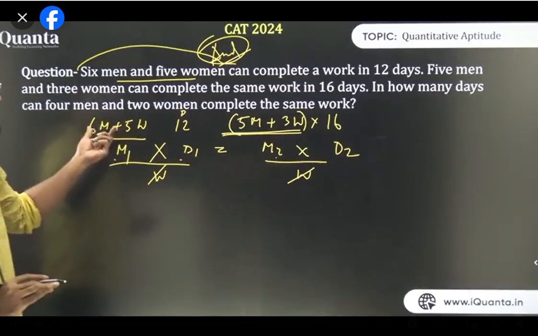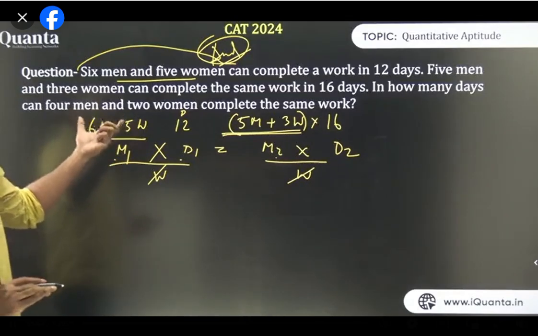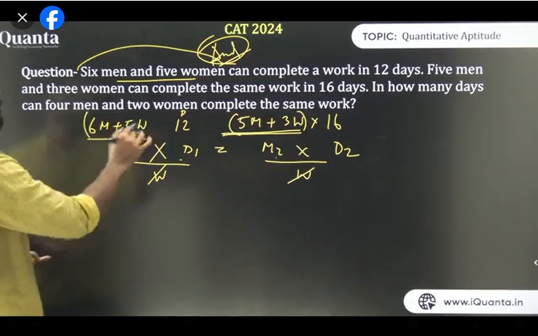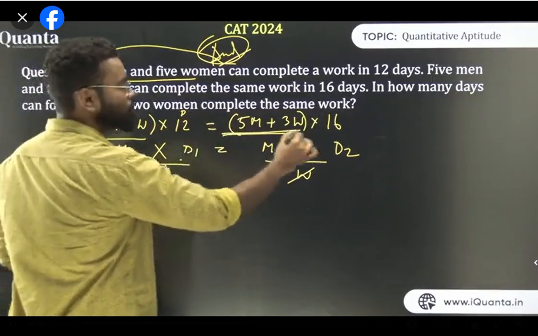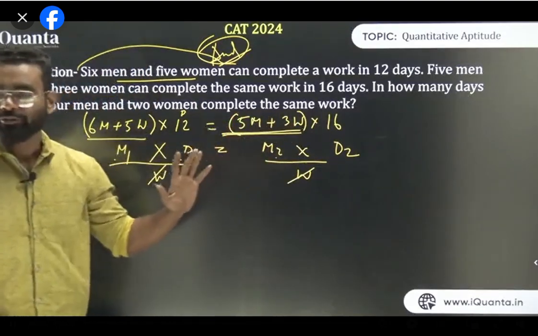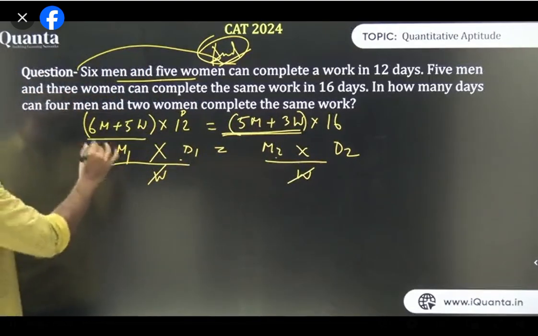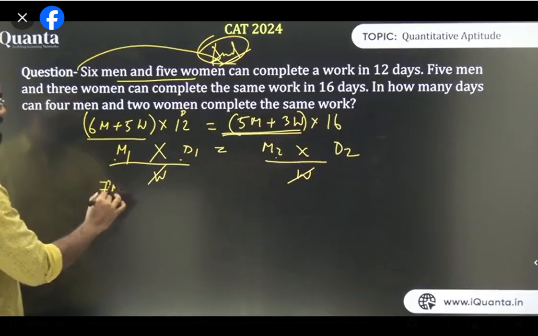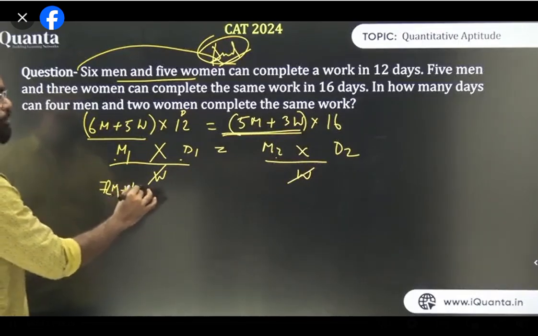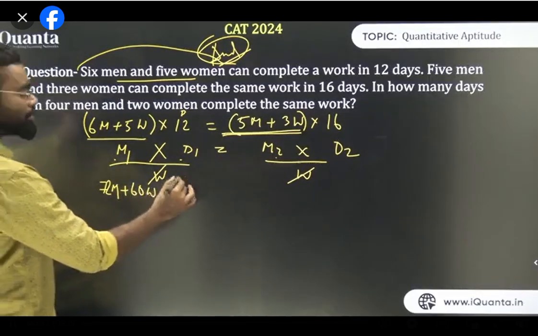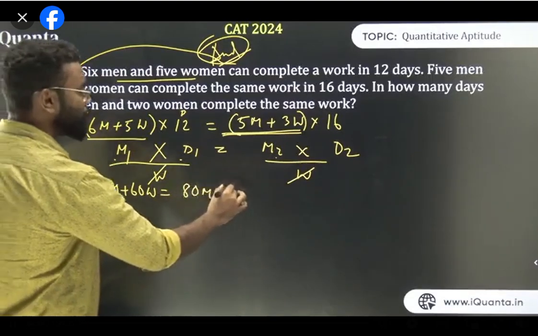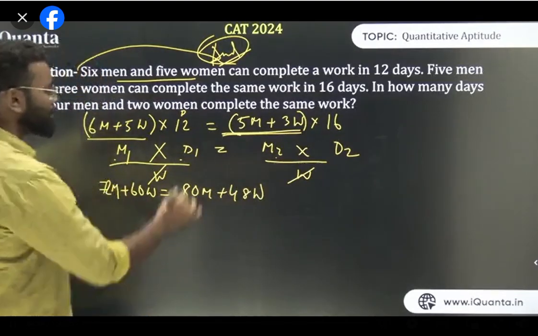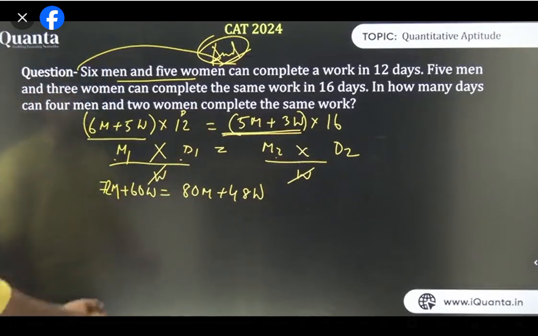So this is the number of men, 6 men plus 5 women. So that is the total number of people who are working. So 6 men plus 5 women in 12 days. So this into 12, that is M1 into D1 is equal to M2 into D2. This is M2, this is D2. Fair enough? Now if you just use this, I'll get 12 into 6 is 72. 72 men plus 60 women is basically 80 men plus 48 women. I could have done the calculation earlier also, but anyway, no problem at all.